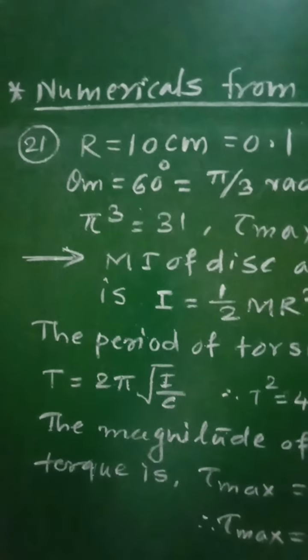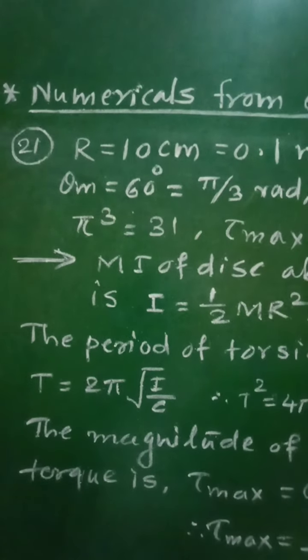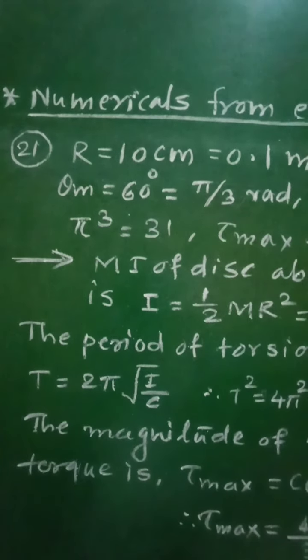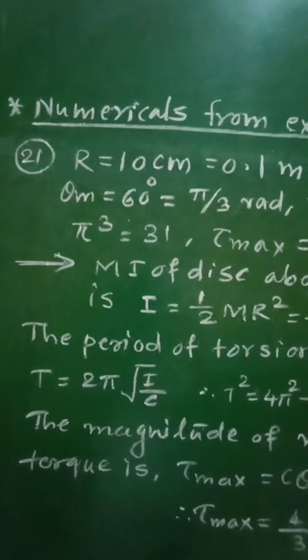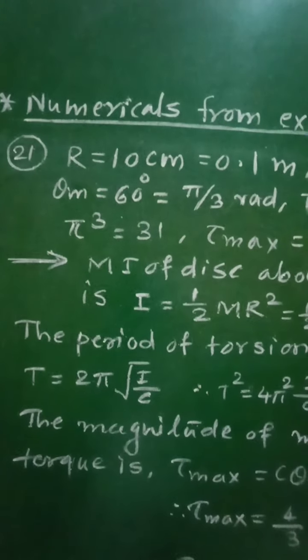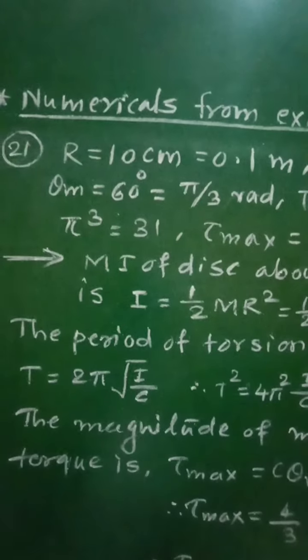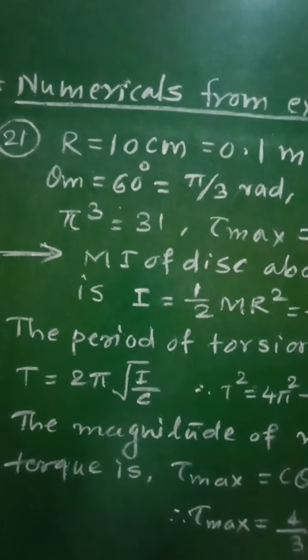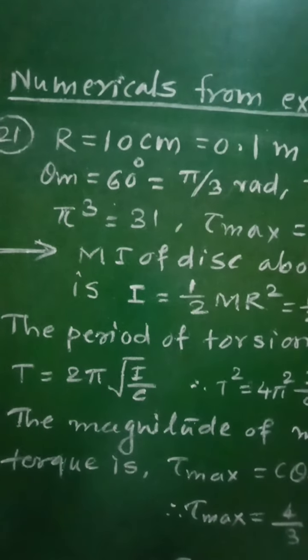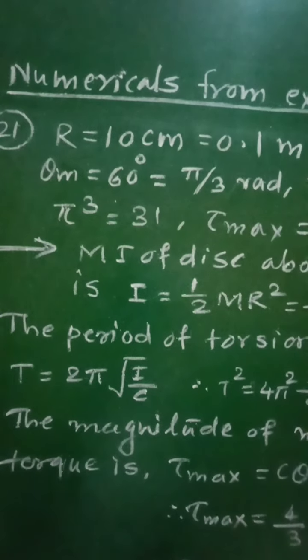It is given that a 20 centimeter wide thin circular disc of mass 200 gram is suspended to a rigid support from a thin metallic string.